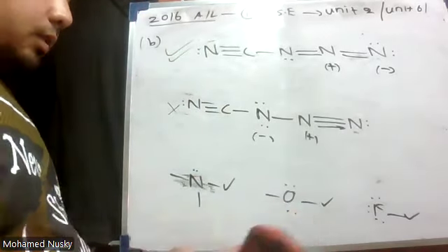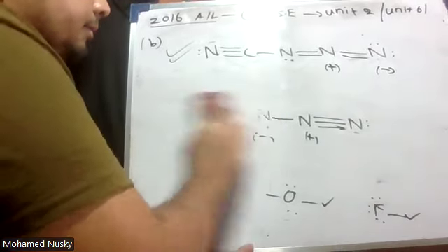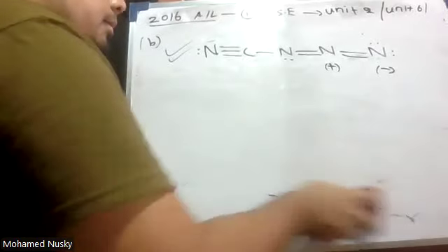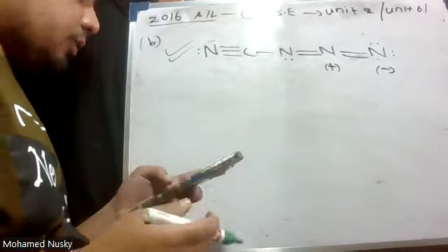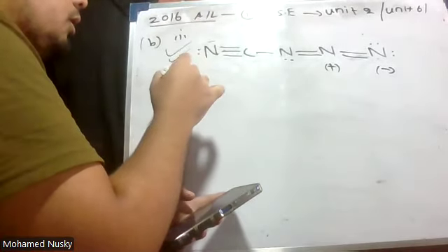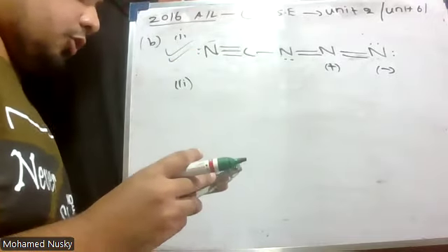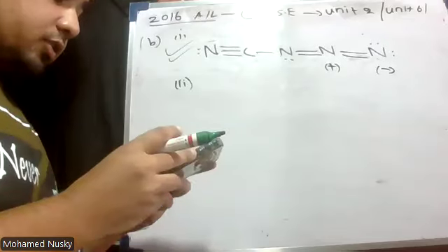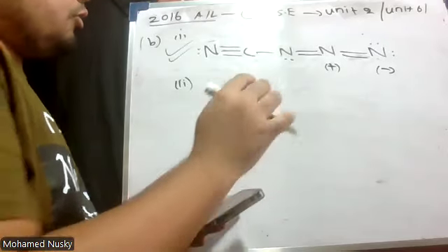I'm going to clean this. Okay, and now this is a stable structure. Now that's done. Roman number 1 done. Now Roman number 2: draw three resonance structures for this molecule, excluding the structure drawn in part 1 above. Now, how to draw resonance structures?